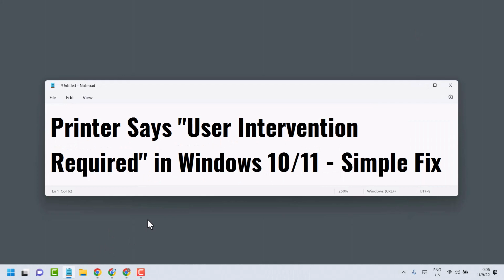So these are the settings, guys, to fix and resolve printer says user intervention required in Windows 10 or 11.